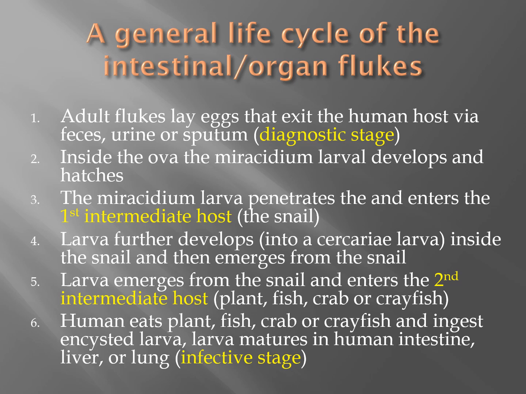The larva further develops into a cercaria larva inside the snail and then emerges from the snail and enters the second intermediate host, which is some sort of a plant, fish, crab, or crayfish. The human then eats the plant, fish, crab, or crayfish and ingests the encysted larva. The larva matures in the human intestine, liver, or the lung, and that is the infective stage.